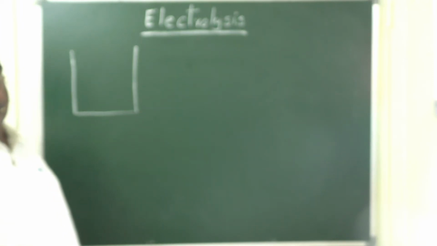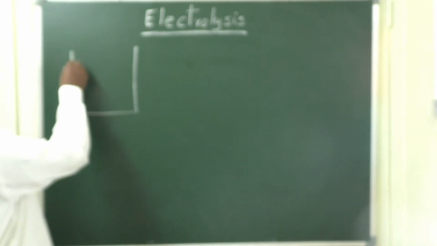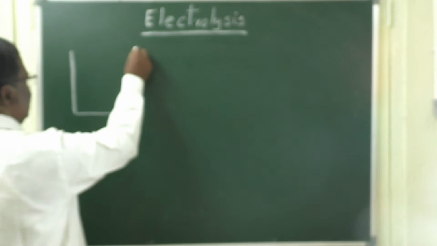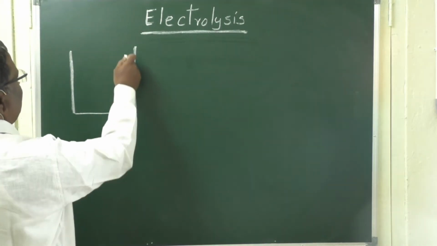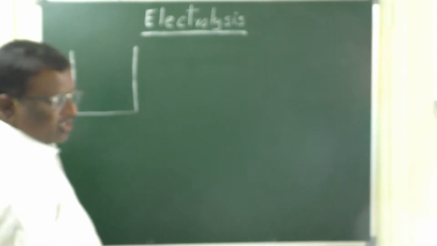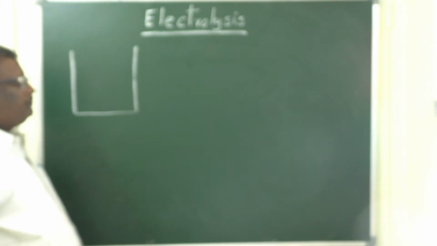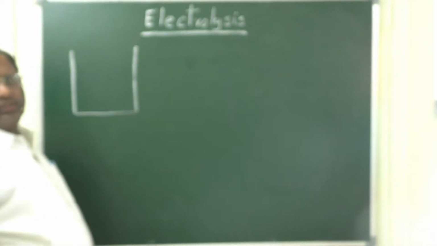So, this electrolytic cell should not be a conductor of electricity. If metals are used, then inside the electrolytic cell we coat with graphite or bakelite or some other insulating material.